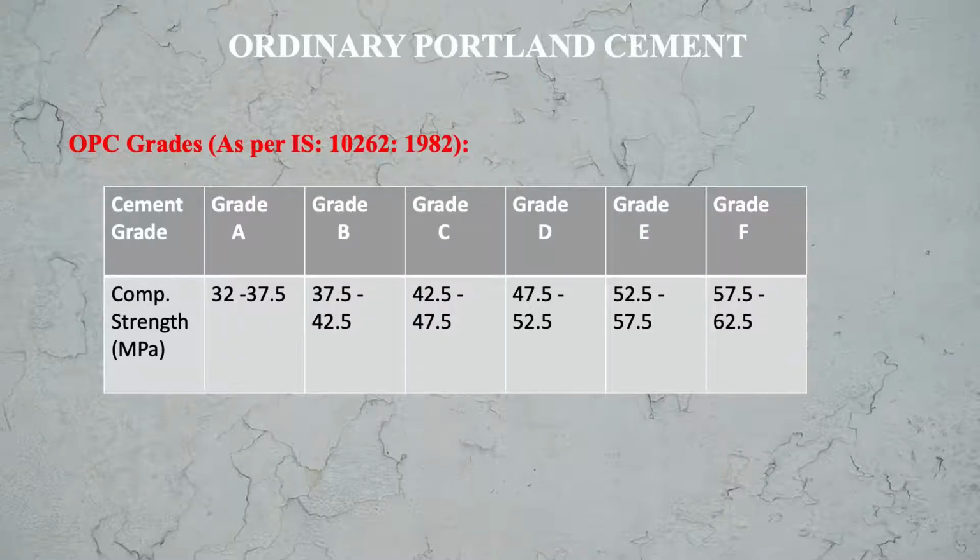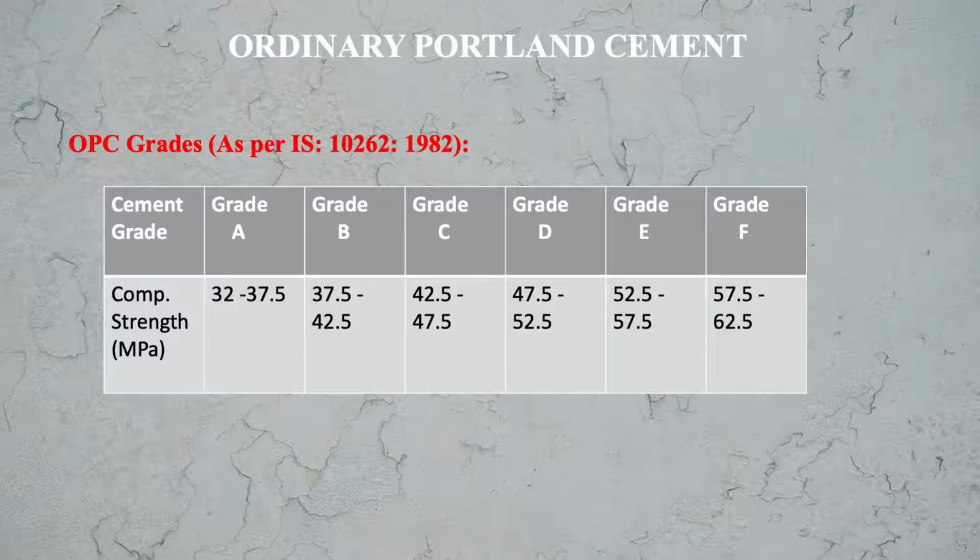Now as per IS code 10262-1982, these OPC grades are also given based upon the compressive strength of the cement, and the OPC is classified here in 6 categories: grade A, grade B, grade C, grade D, grade E and grade F. These are the 6 grades given in IS code 10262-1982.